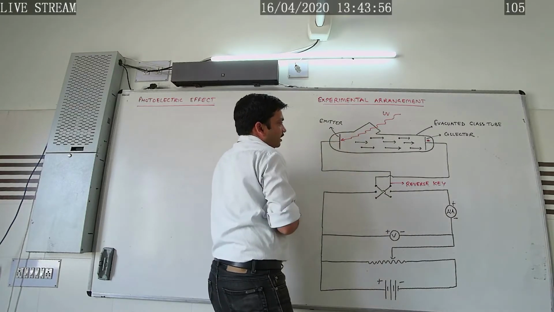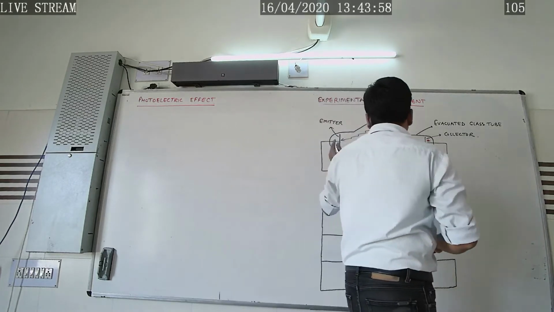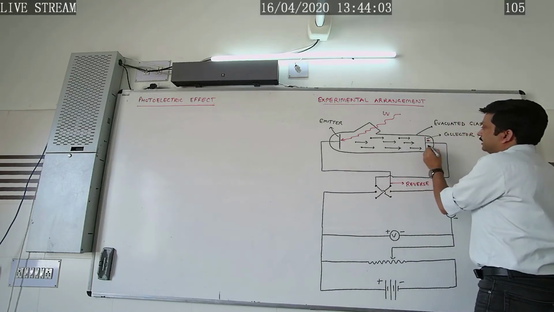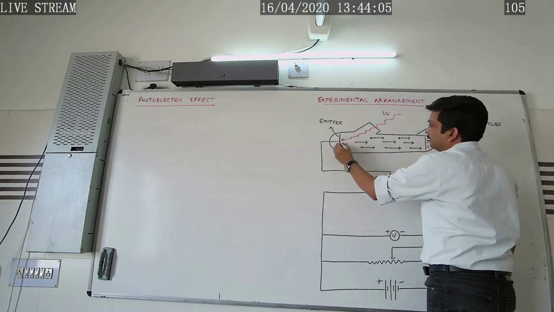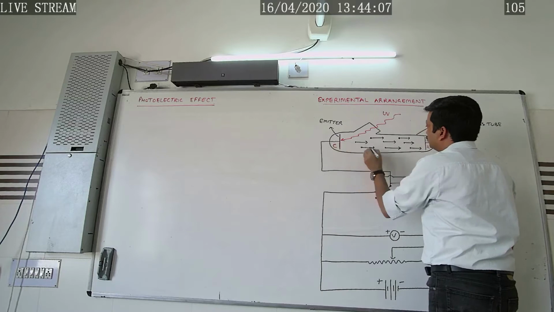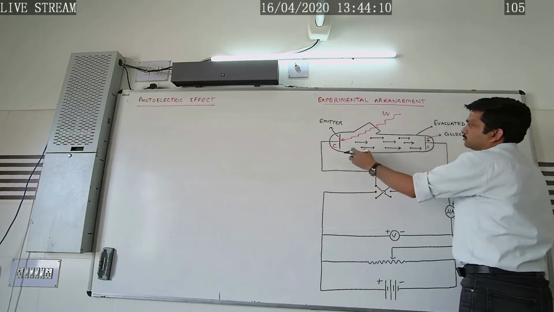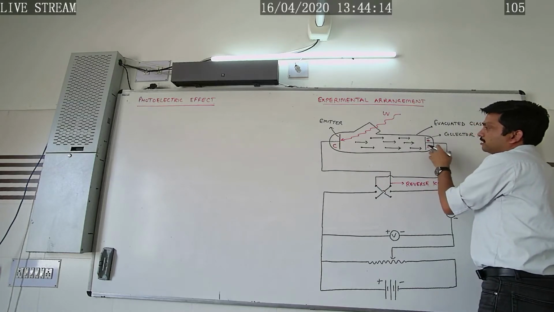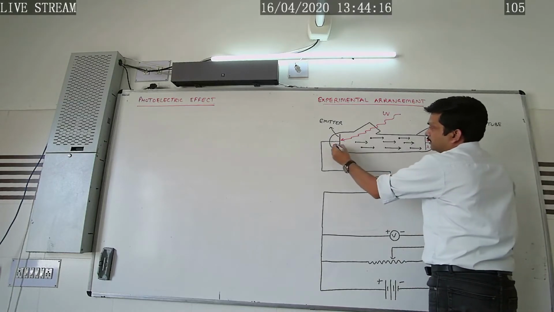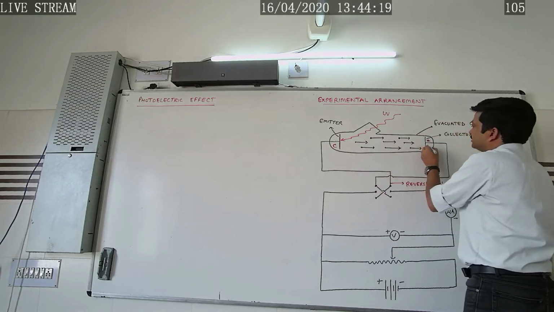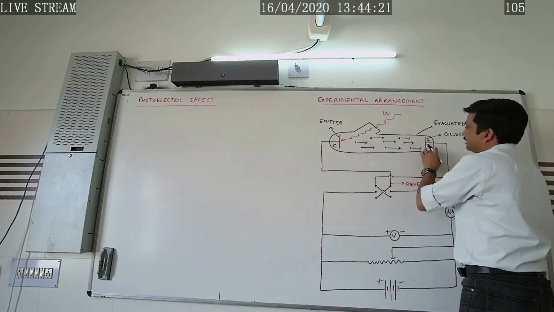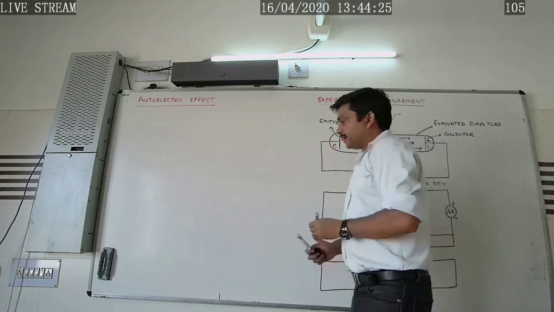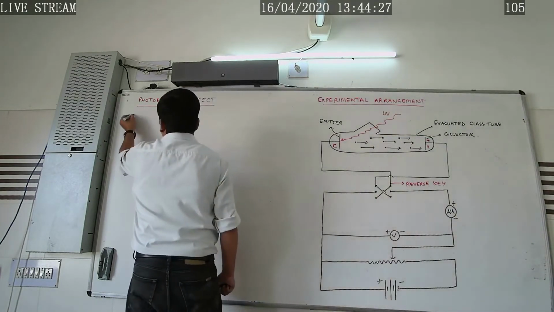For the sake of simplicity, some authors have named these plates A and C as per NCERT, or some authors can also write E and C. C is the name used for the collector. If you want to name it as per NCERT, then it is C, and I have named the collector plate as A.